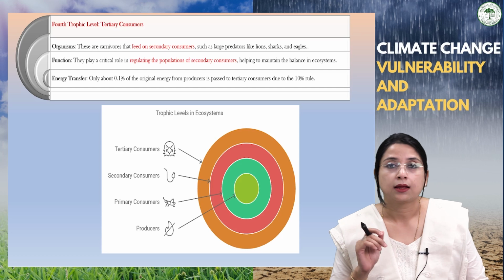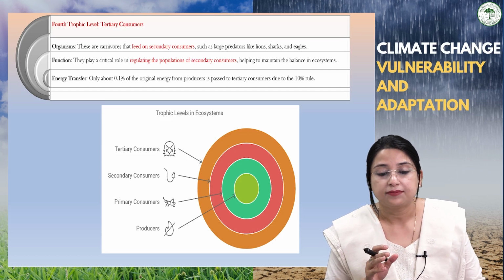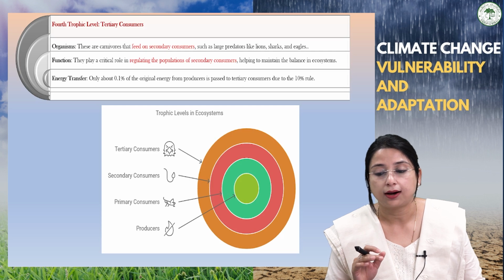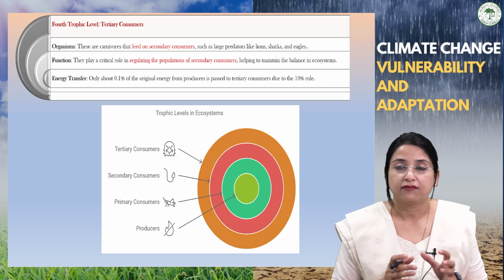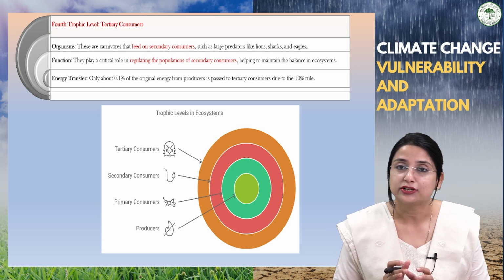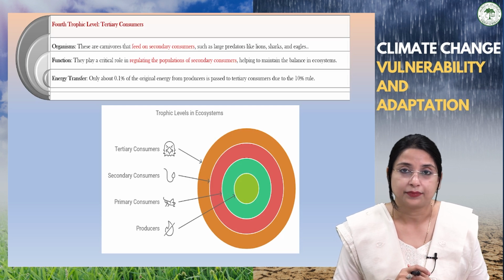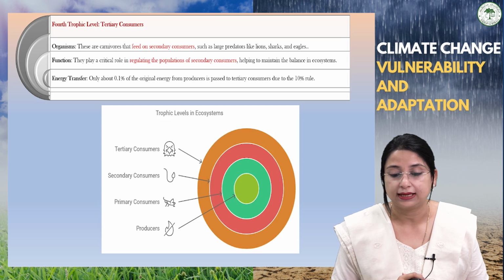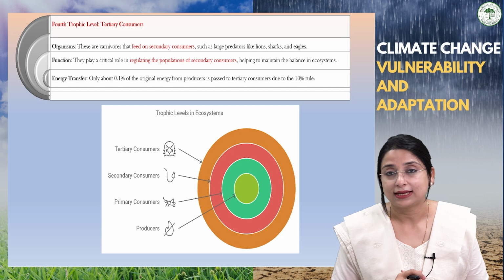Talking about the fourth trophic level, that is tertiary consumers, organisms like carnivores feed on the secondary consumers, and large predators like lions, sharks, and eagles are examples of tertiary consumers. In a similar way, they play a role in regulating the population of the secondary consumers and helping to maintain the balance in the ecosystem. If we see the energy transfer, only 0.1% of the original energy from the producers is passed to the tertiary consumers due to the 10% rule.